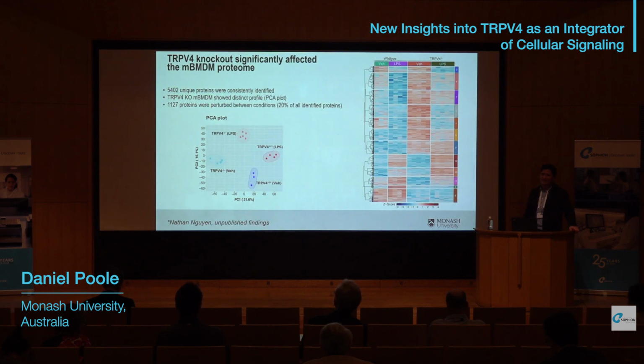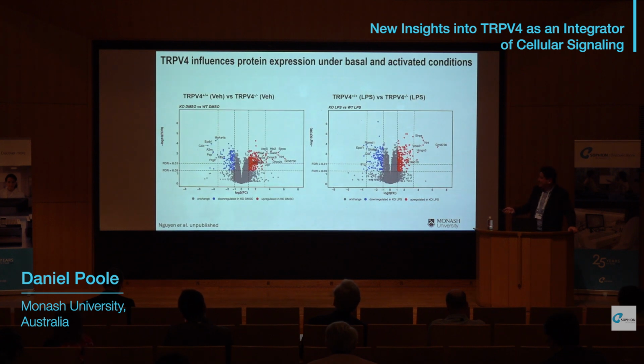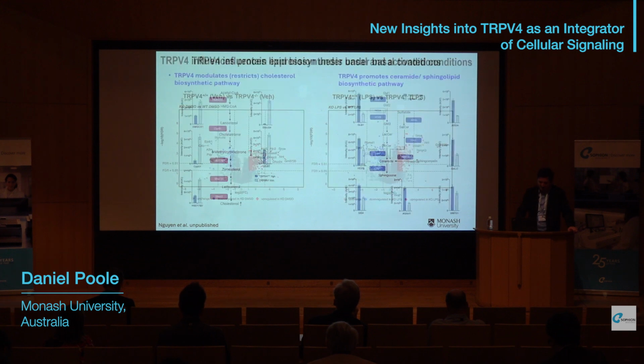Simply knocking out TRPV4 led to quite marked changes in the proteome, as you can see from the heat map. Over here, it's vehicle versus vehicle. It's a little bit annoying, I know. That's wild type versus V4 knockout. And perhaps it's a bit easier to see here. This is vehicle versus vehicle. You can see the upregulation of proteins and downregulation of proteins, and this is in response to LPS stimulation. We've validated some of the key pathways and key hits as well. I just don't have these data on me.